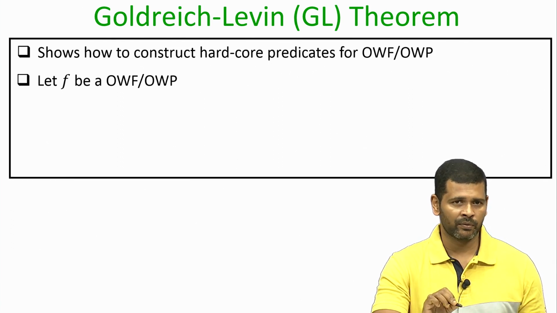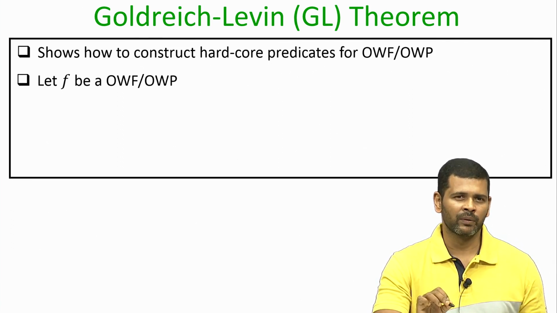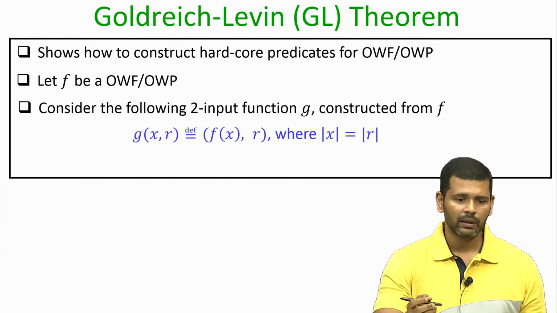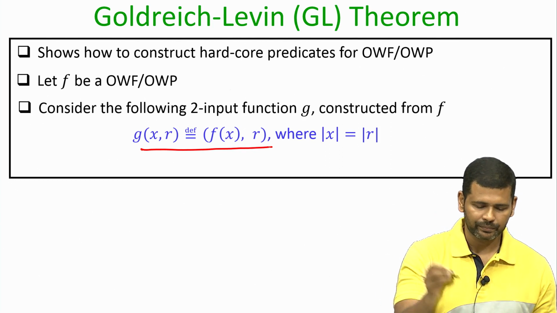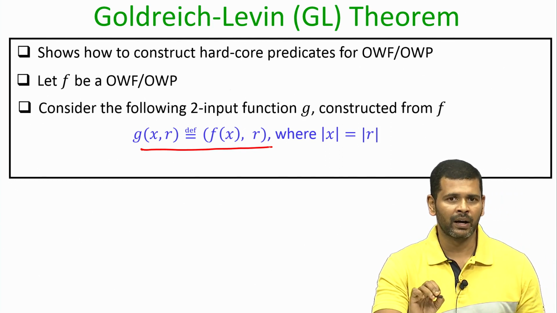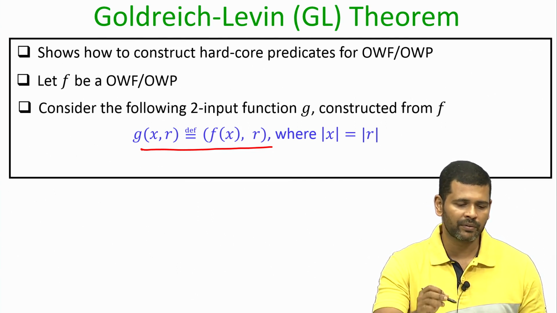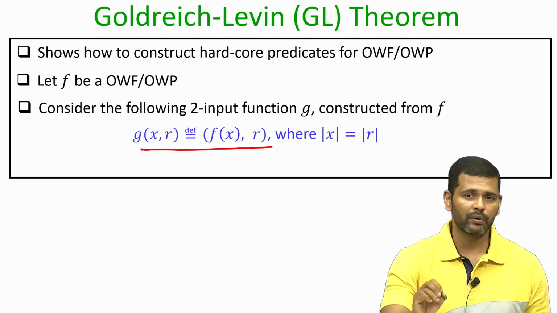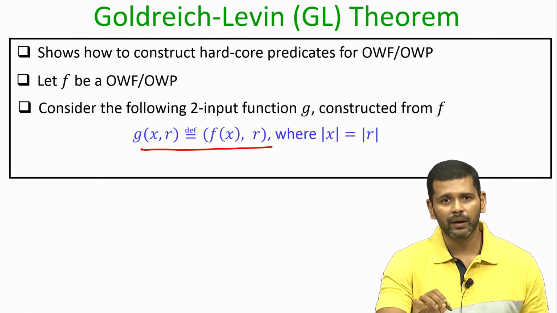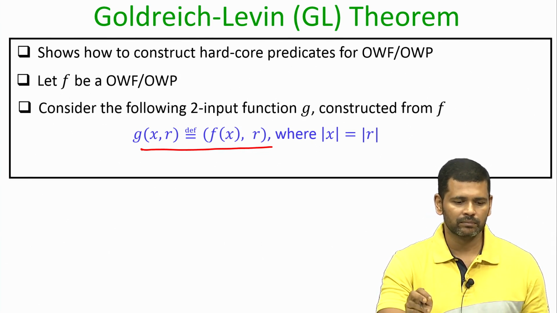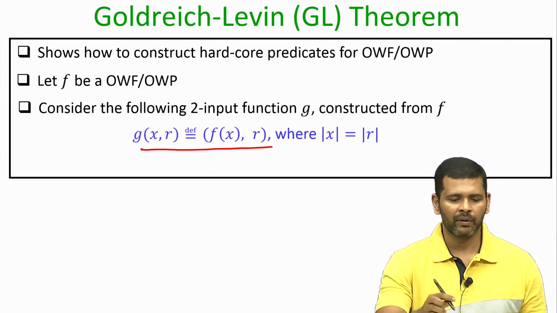So, the theorem statement is as follows. Imagine you are given a candidate one way function, say f, or a candidate one way permutation. Now, using this candidate function f, we construct a two input function g, and the construction of g is as follows. It takes the input x comma r, and the output of g is defined as follows. We evaluate the function f on the first part of the input of g, that constitutes the first part of the output of g, and the second part of the input of g is copied as it is in the output of g. And here the sizes of the two inputs of g, namely x and r, are of the same order. So, that is the way we define our function g.